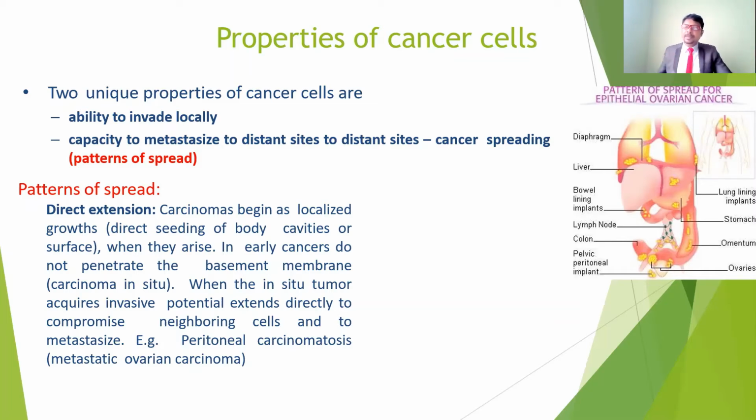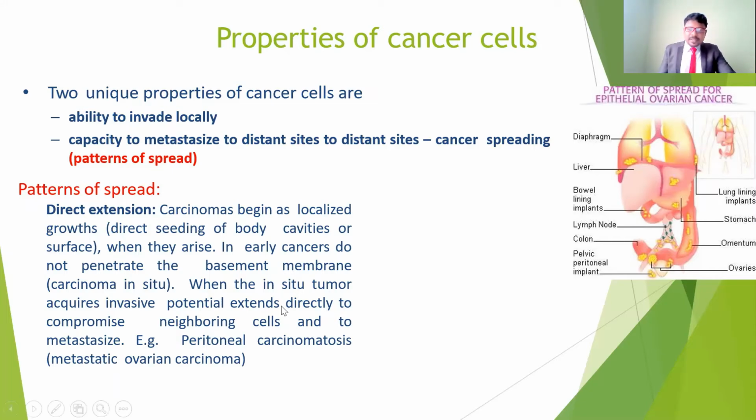For example, in the abdomen, from the abdomen it spreads to other parts, for example the liver, the gallbladder, the pancreas or maybe the spleen. But some will affect the lungs, and from the lungs it will affect the brain. So it is going to reach very distant sites, also spreading through the blood as well as the lymphatic system.